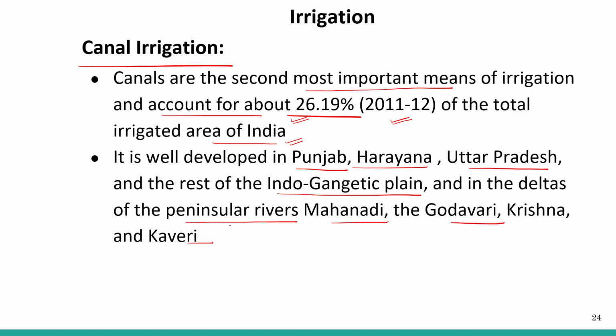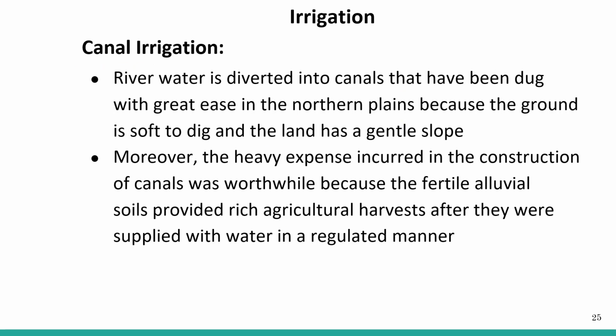Generally from these important rivers, the canals are cut and that can reach the inner area where there is no source of water. So this river water in the form of canals can be used for the process of irrigation.